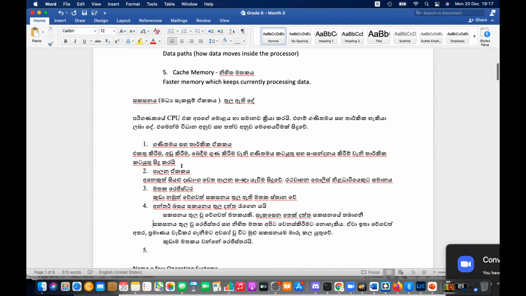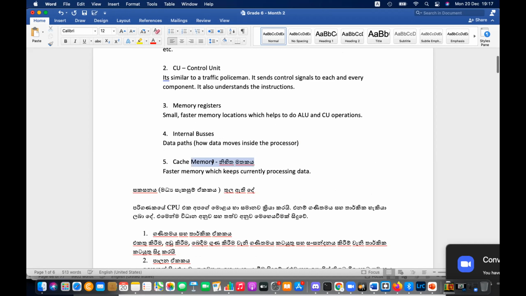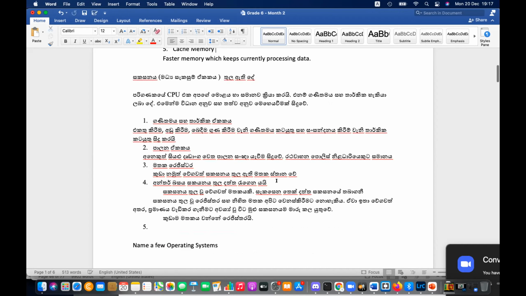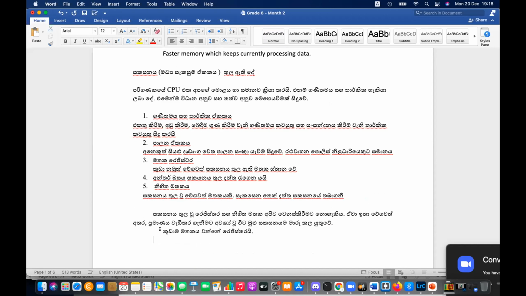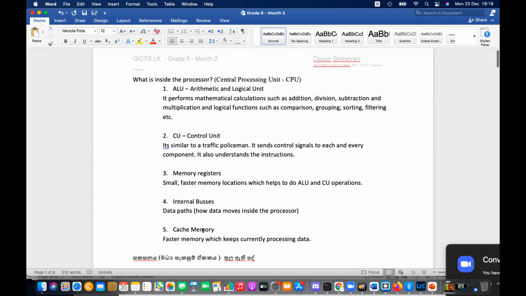We have to write down the cache memory. These are Sinhala medium notes, so don't consider them much, because I just want to separate this from the English medium note. That's why I wrote this below. Please write down this special note after the components. So these are the main 5 components inside the CPU.